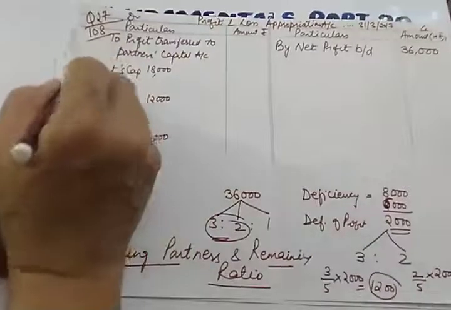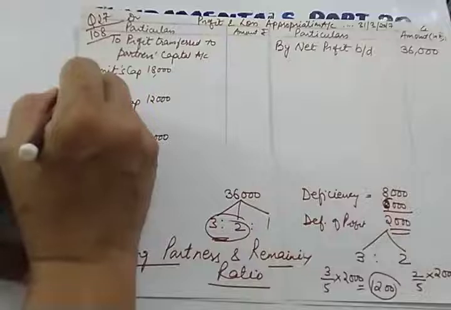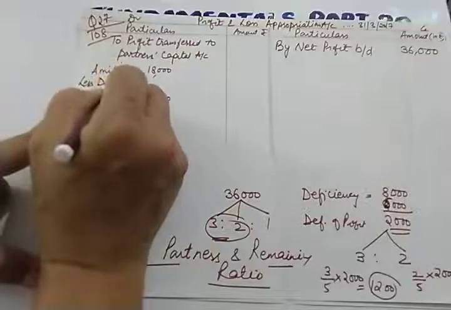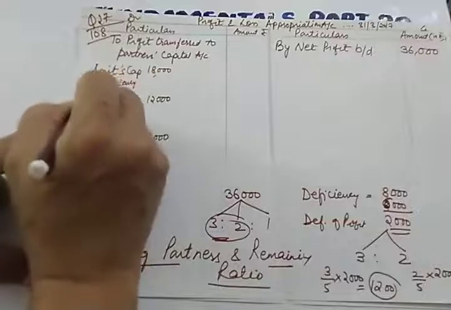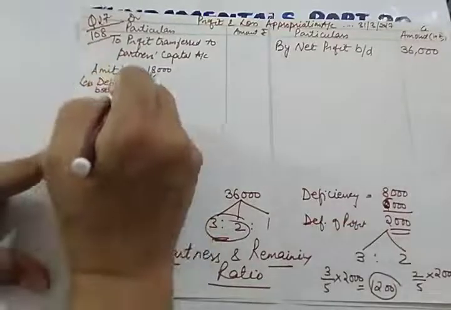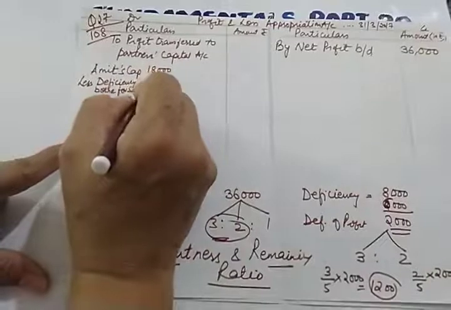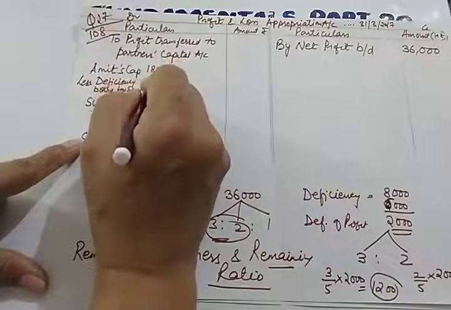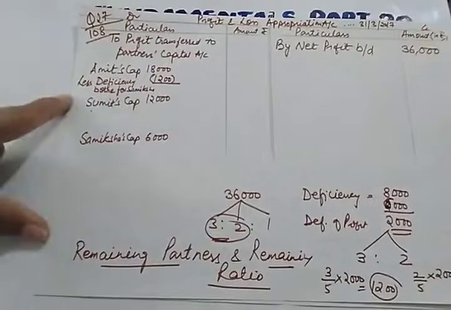So how to write this? Here we'll be writing less deficiency borne for Samiksha. This is 1,200, so we'll deduct 1,200 from Amit's capital.